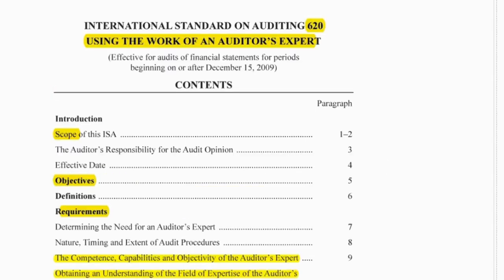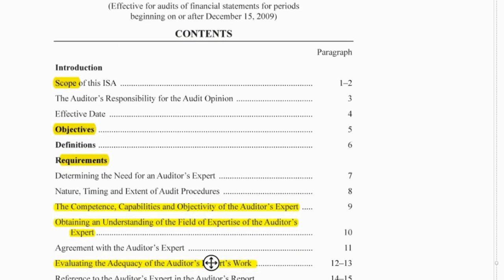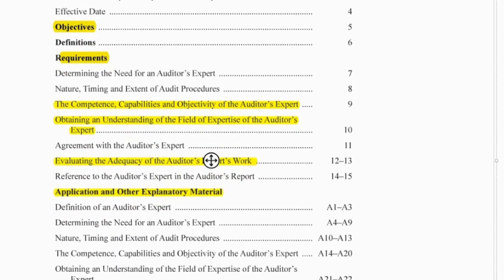Next, let's look at ISA 620. Slightly different here because it actually splits each requirement into paragraphs. So we've got the competence and capabilities and objectivity paragraph, understanding the field of expertise. We've then got the agreement and evaluating the adequacy of the auditor's expert's work.